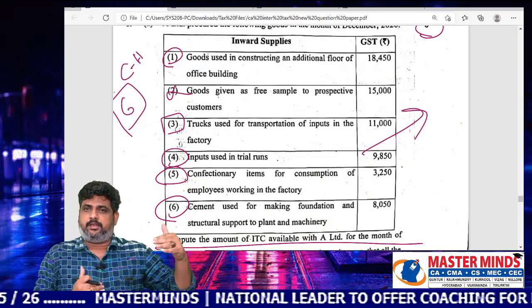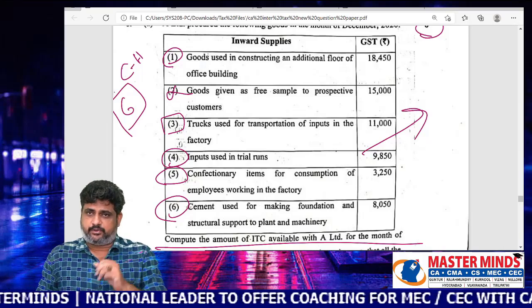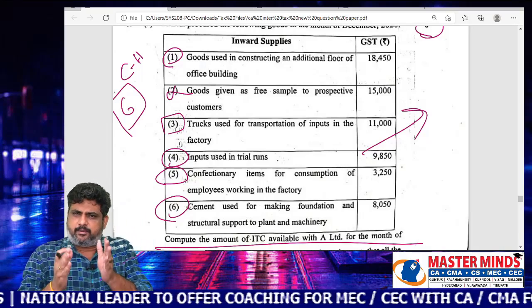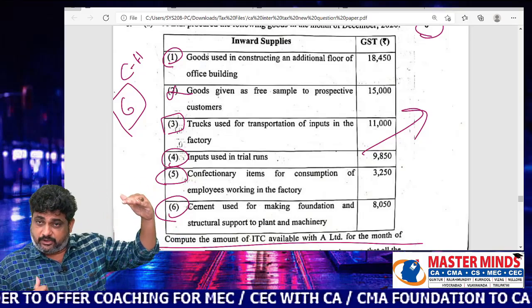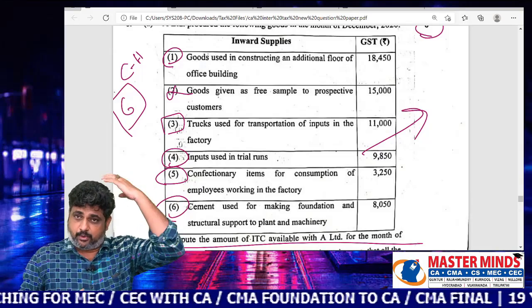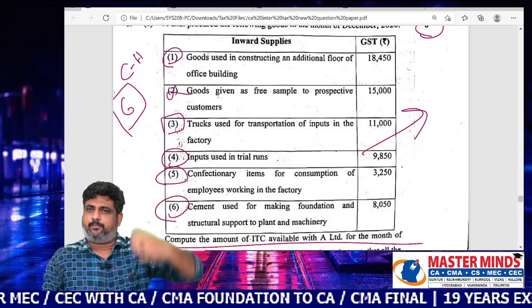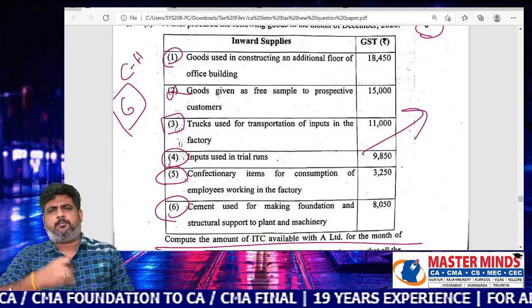That is a major thing in any theory paper the student should remember. Understood what I am saying? Because if you study only one particular book from the coaching until the completion of the exams, those things will be in your mind, and it will be easy for you to recap everything from the book itself.